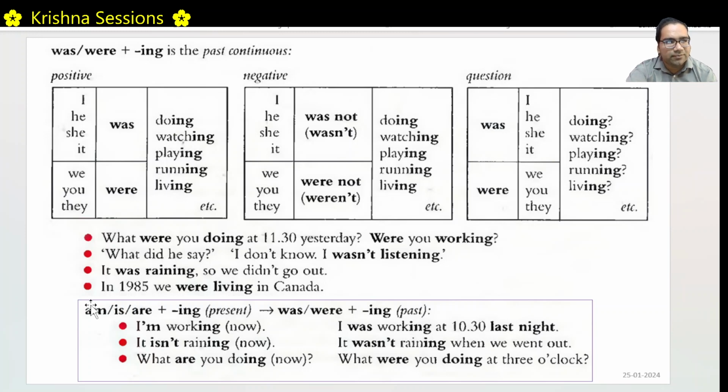So in present tense, we discuss am, is, are plus ing. The same thing will become was, were plus ing. I am working now. I was working at 10:30 last night. It is not raining. Is also changes to was. It was not raining. What are you doing? What were you doing? Are changes to were. Am and is they change to was only. So the structure will become like this.